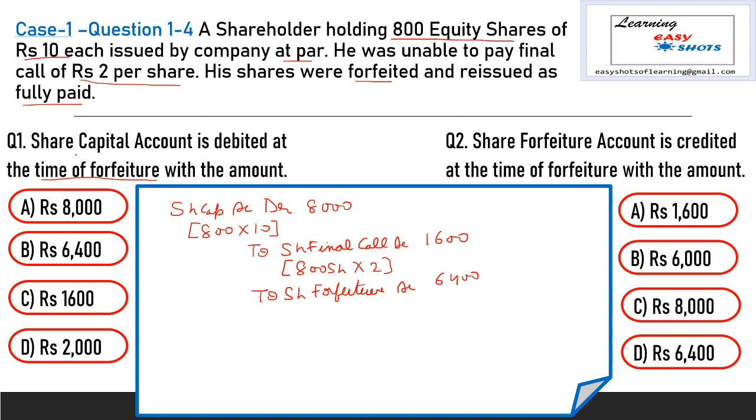Our first question is: share capital account is debited at the time of forfeiture with the amount. Here share capital account is debited with 8,000, so option A is correct. Our second question is: share forfeiture account is credited at the time of forfeiture with the amount. The share forfeiture account is credited with the amount which is paid by the shareholder. Here the shareholder paid 6400, so option D is correct in this case.